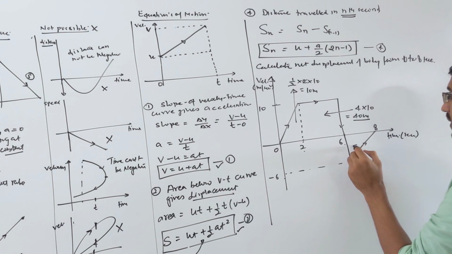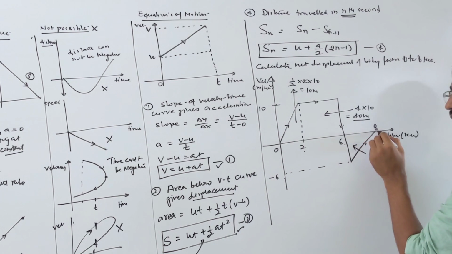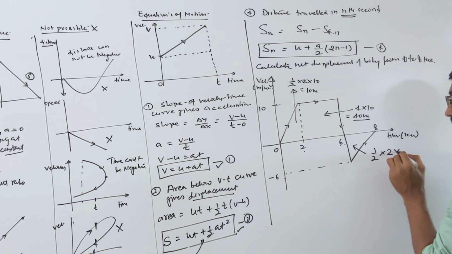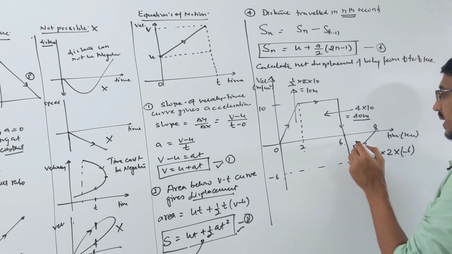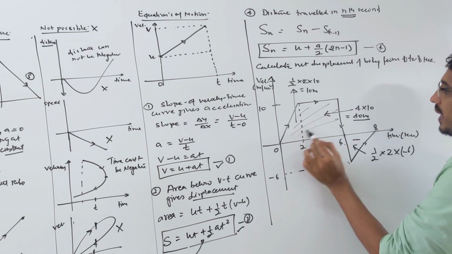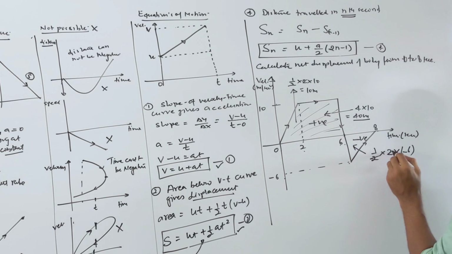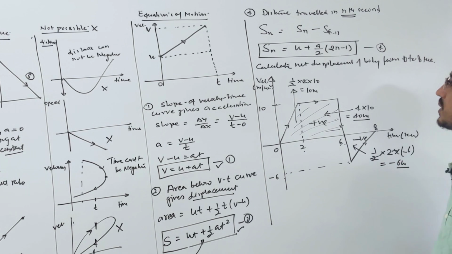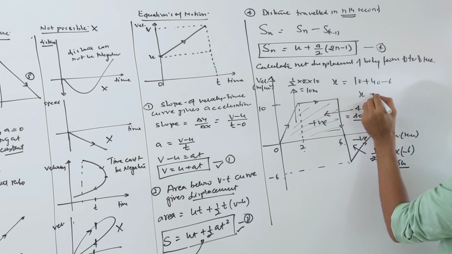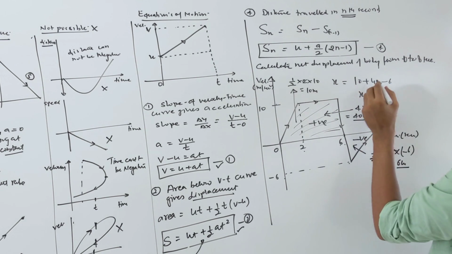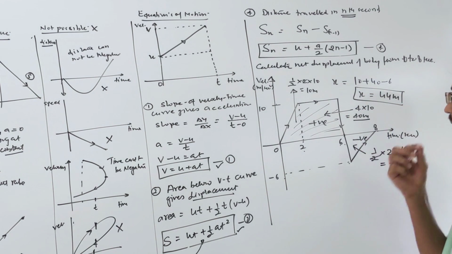Now this side will be negative. What is the area of this part? It is a triangle, half into base, 6 to 8, which is 2, and velocity 0 to 6, and negative. If you put the negative it's okay, otherwise you should understand that this is a negative one, right? So the area above makes positive displacement, and this makes negative displacement, right? So this becomes minus 6 meter. So what is the answer to this question? 10 plus 40 minus 6, that's your net displacement, right? Correct. So 50 minus 6 means your 44 meter will be the net displacement. Clear? Okay.